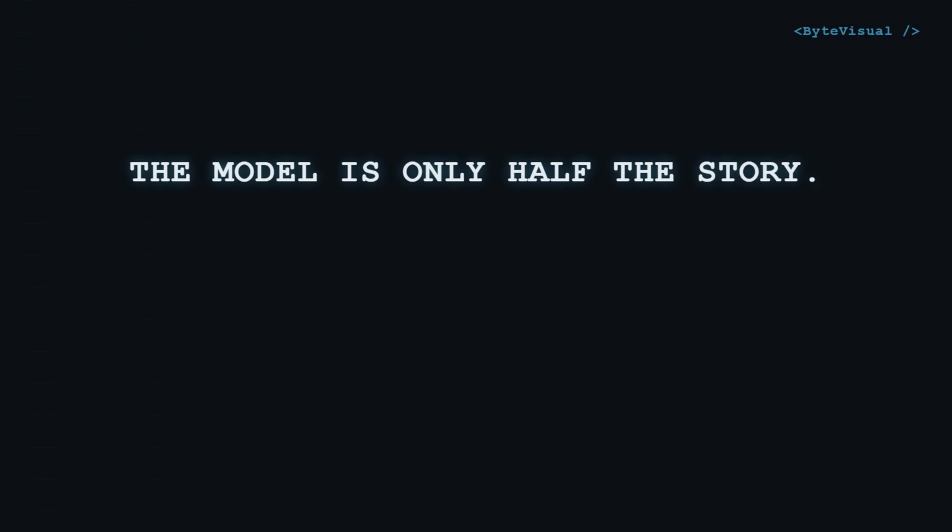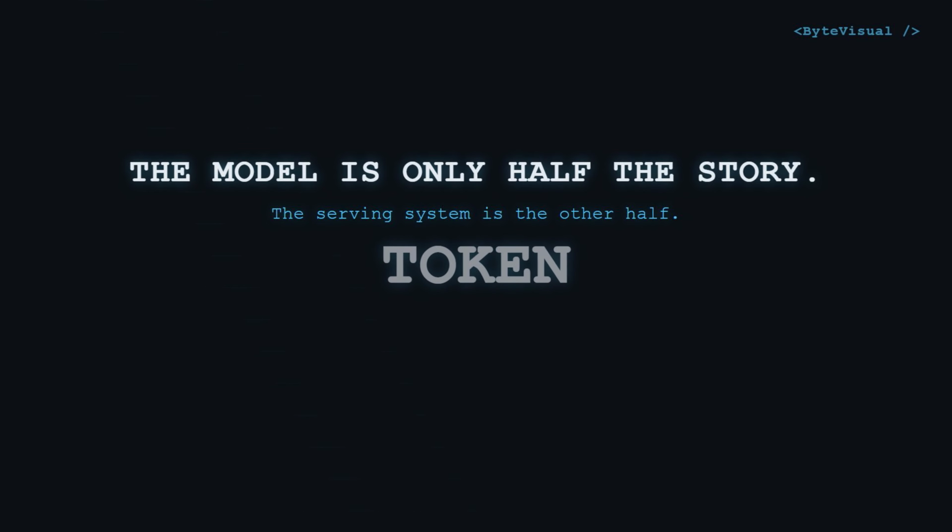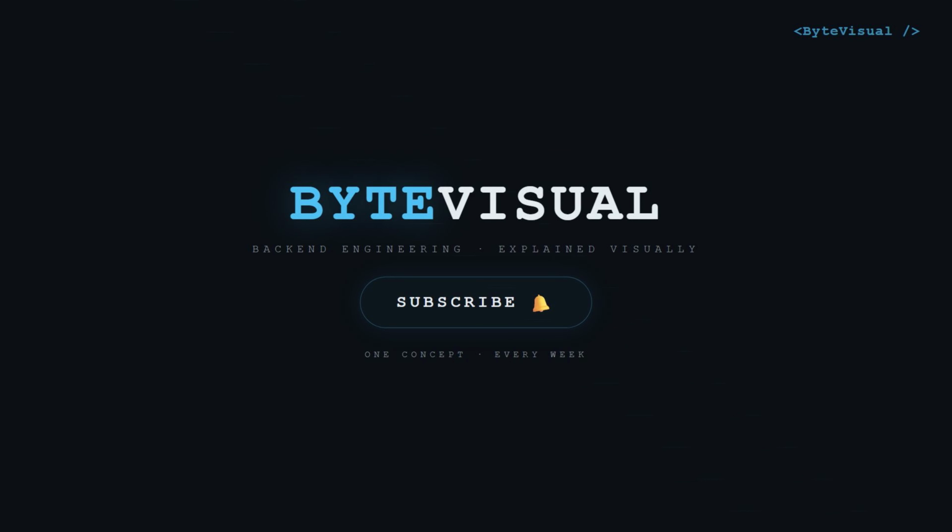The surprising part is that serving AI at scale isn't just about building a bigger model. It's about making every byte of memory, every GPU cycle, and every millisecond count. The next time ChatGPT starts typing before you've even finished blinking, remember, behind those few words is an entire scheduling and inference system working to keep the machine from falling over.